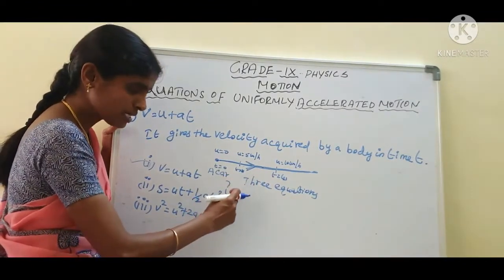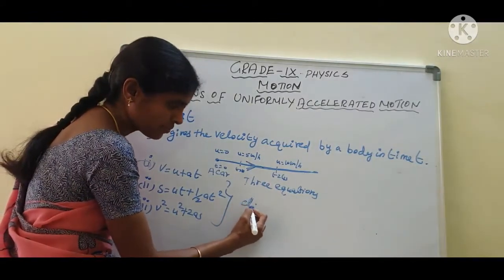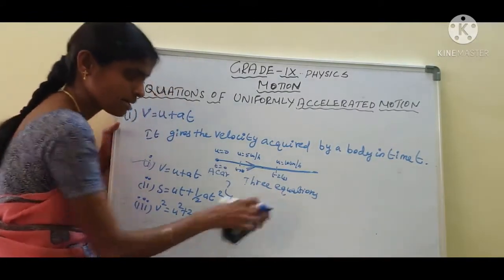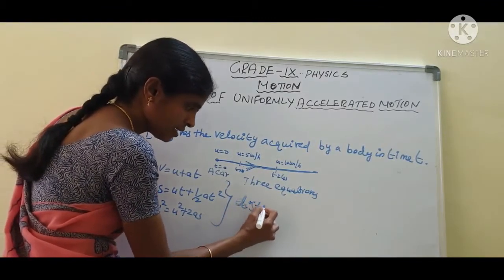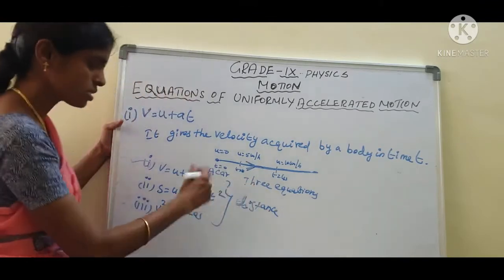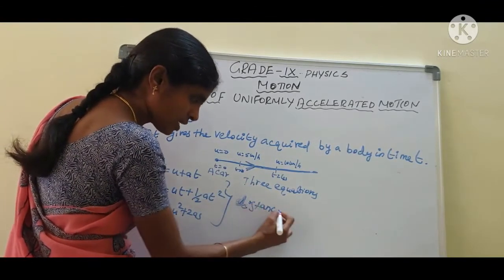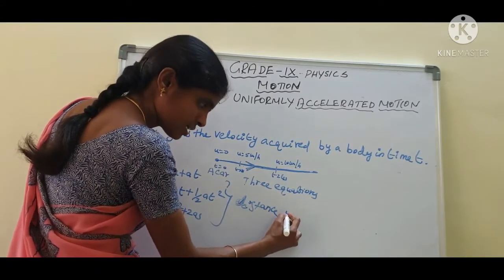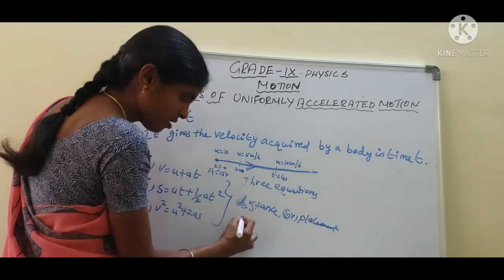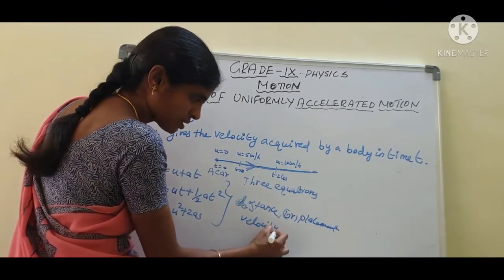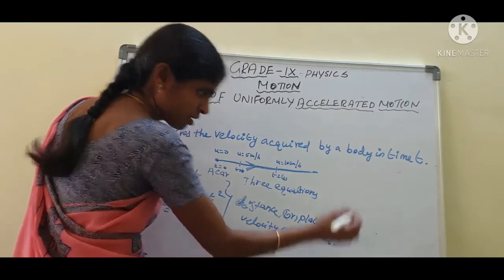We can use these equations to find the distance or displacement and the velocity of the object. Are you clear, students?